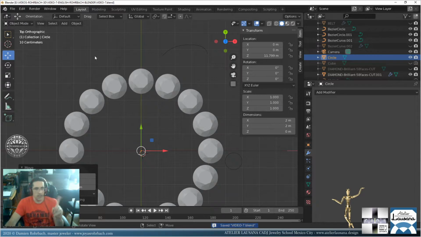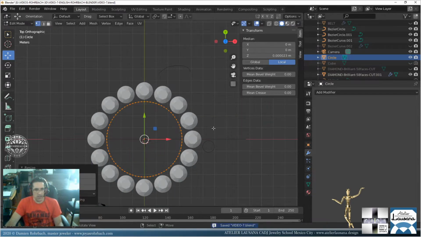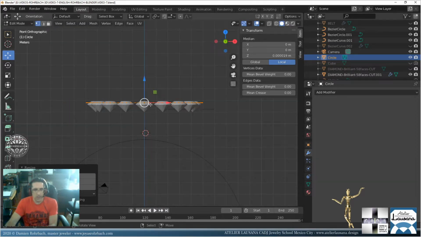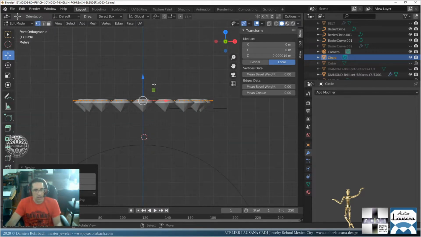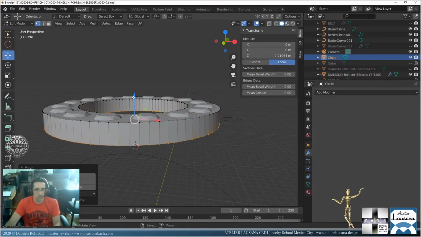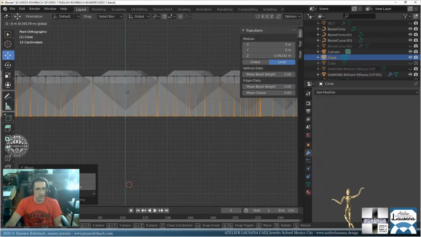Nice. Now, edit mode. Now, E, enter, S, scale it there. Okay, let's do an A, E, enter. Check that it's higher than the stones, something like this.